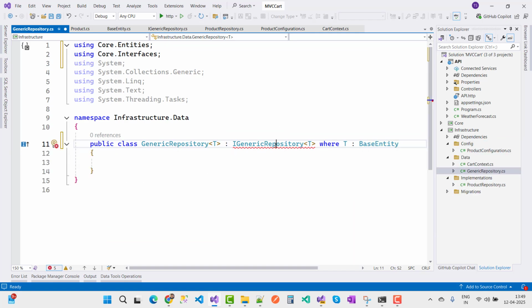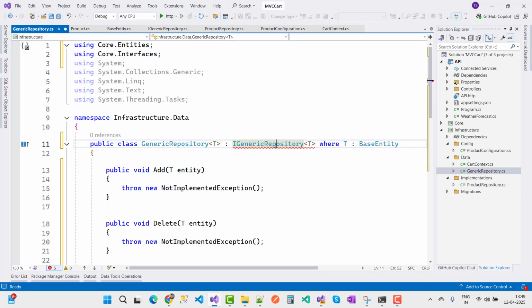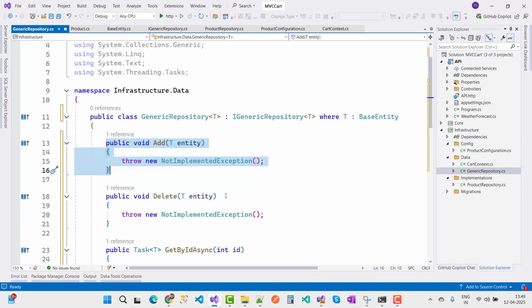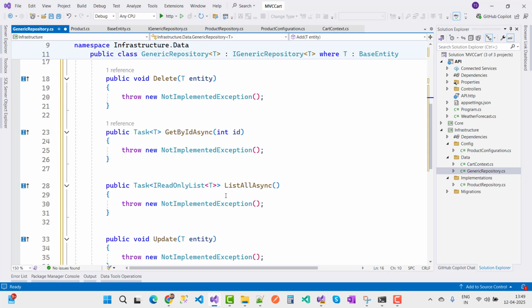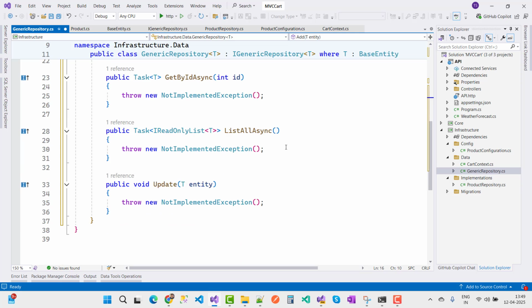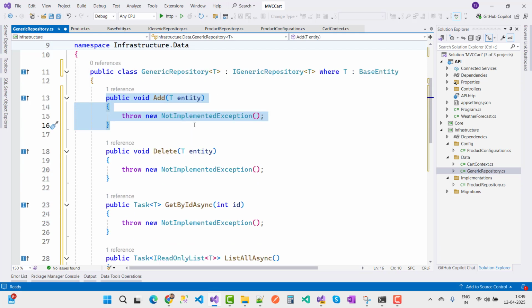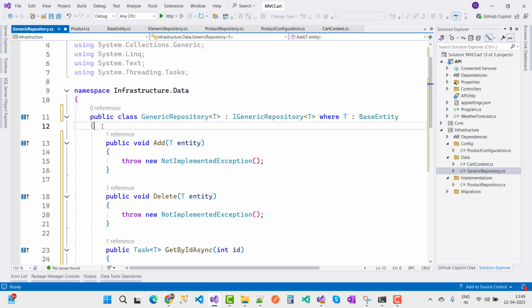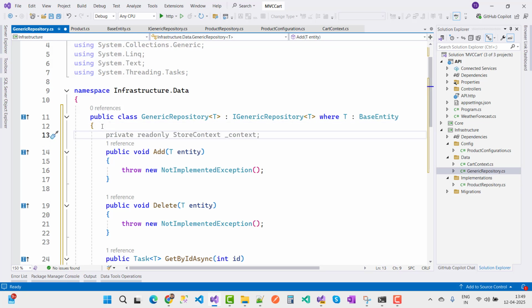Now I want to implement all the functions of IGenericRepository. Here you can see that we have the add, delete, GetById, ListAllAsync and update methods. Now I want to use the context.